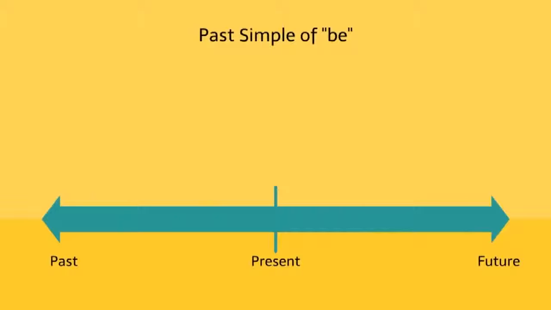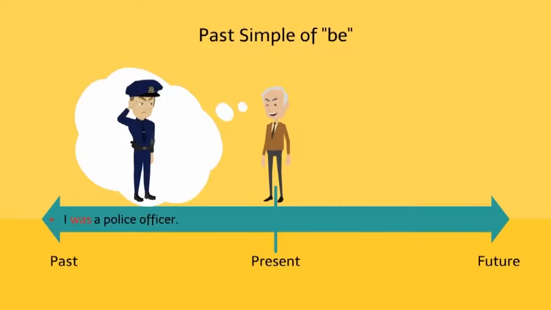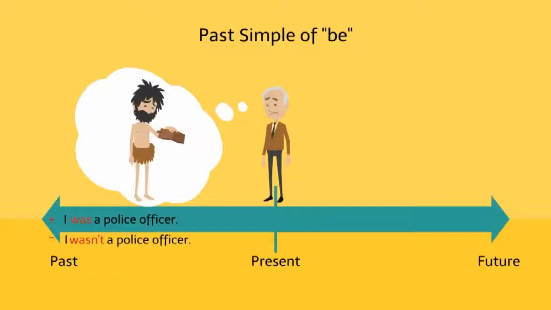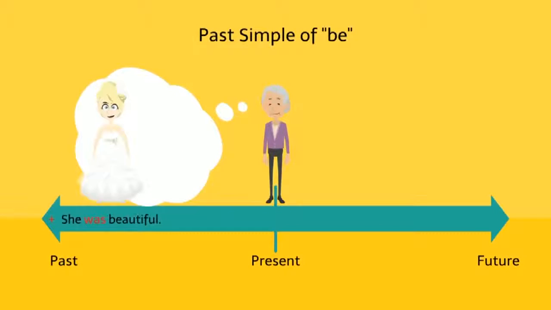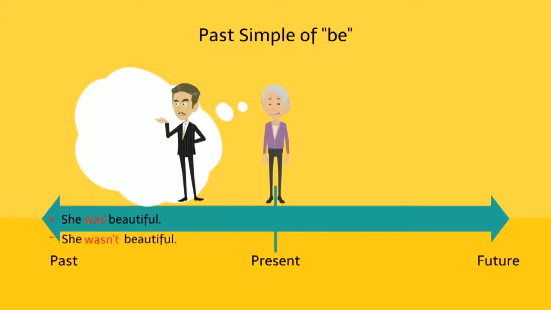Here are some more examples. I was a police officer. I wasn't a police officer. She was beautiful. She wasn't beautiful.